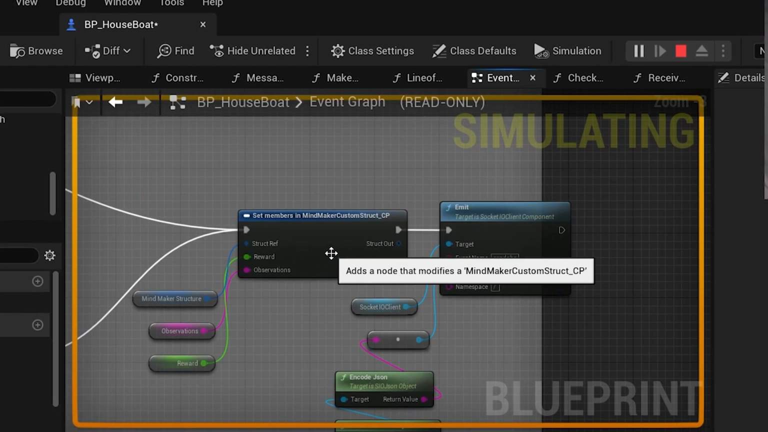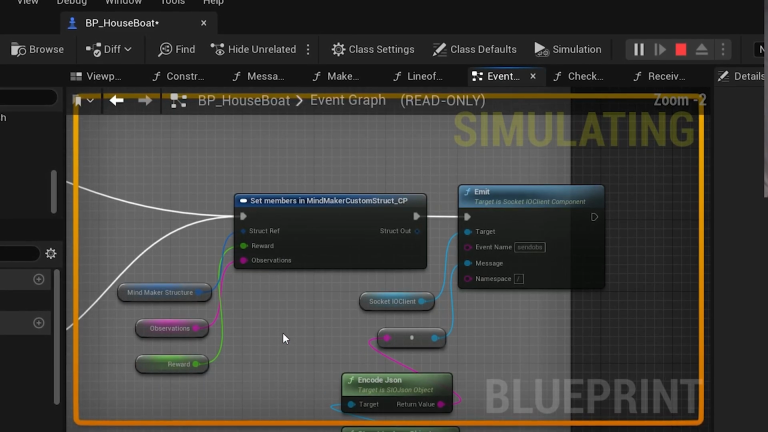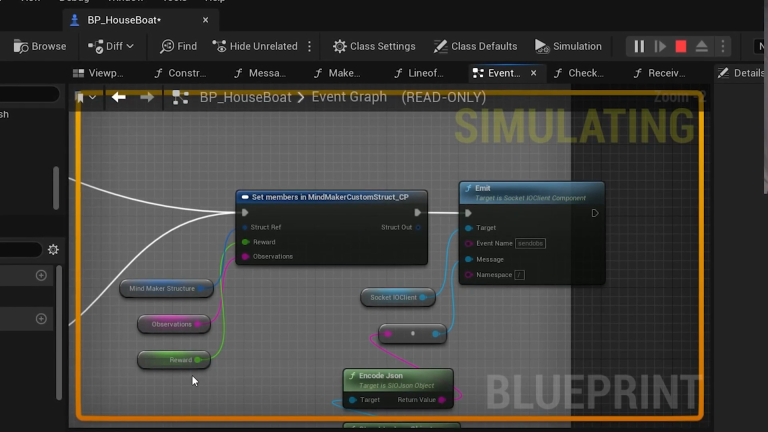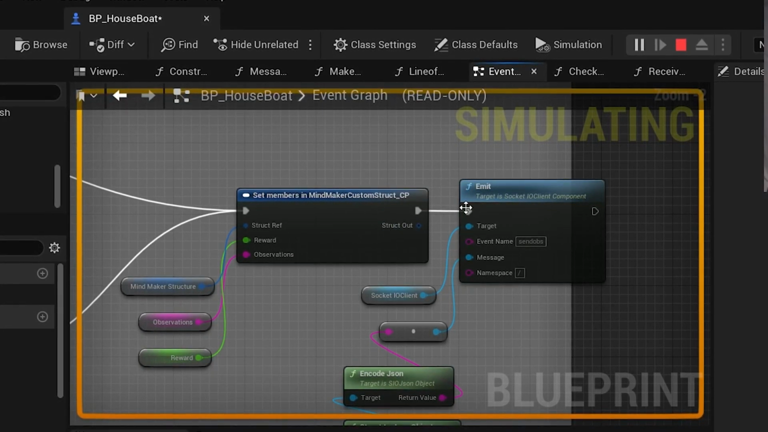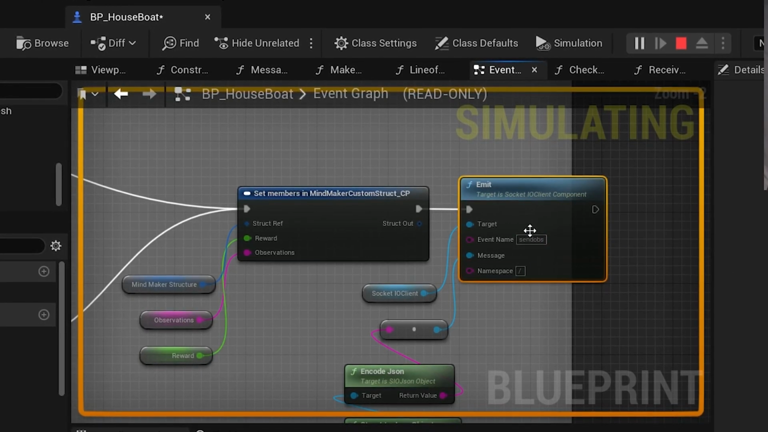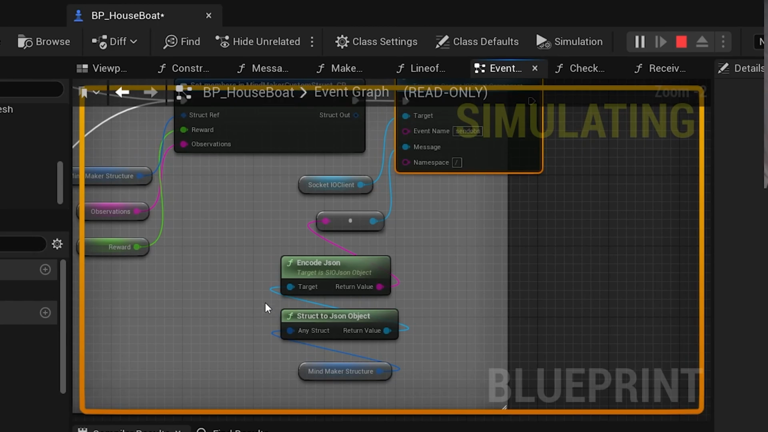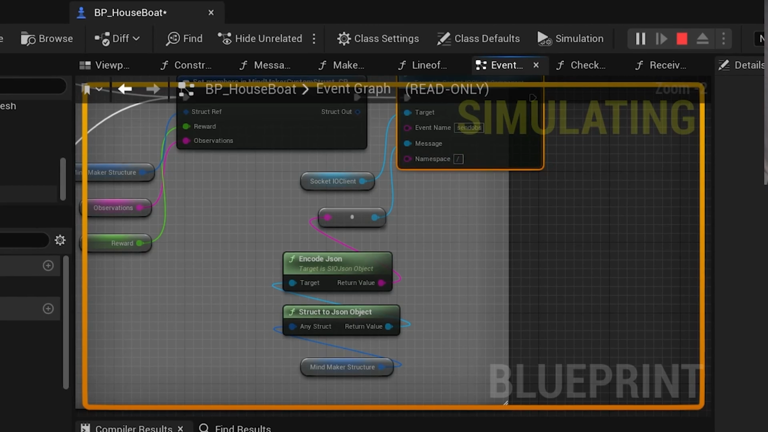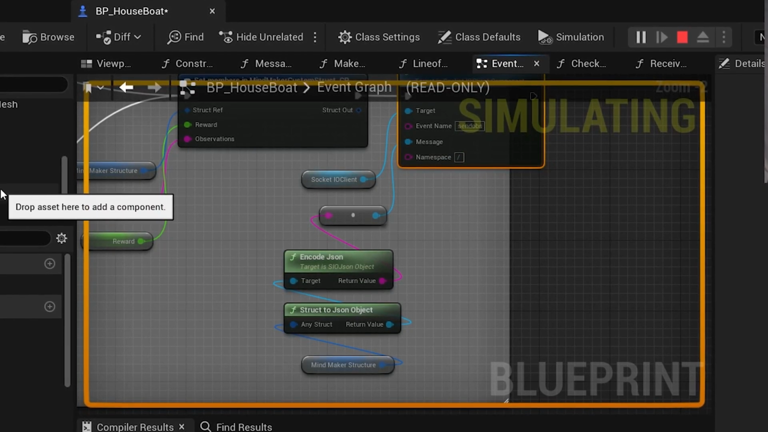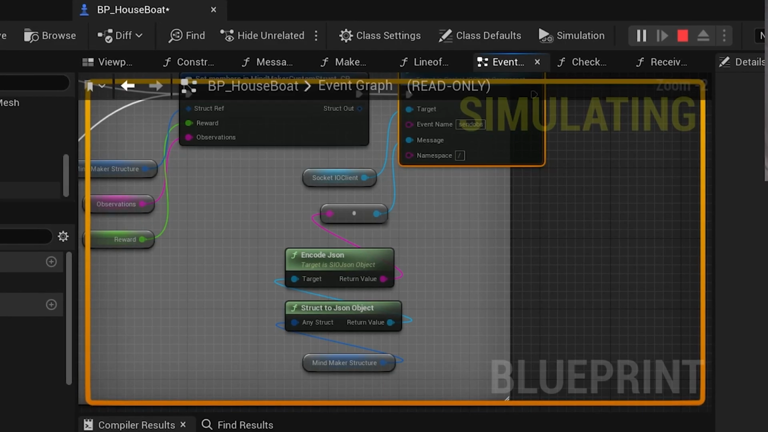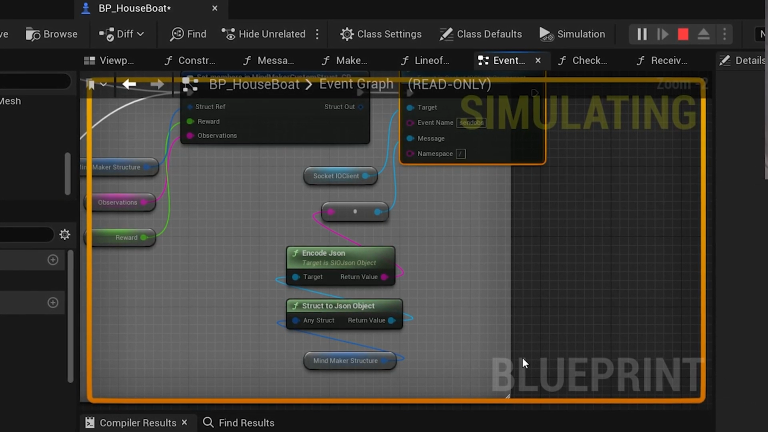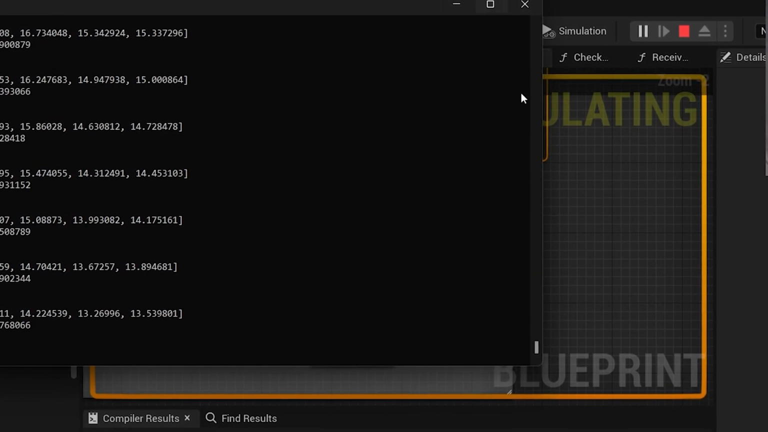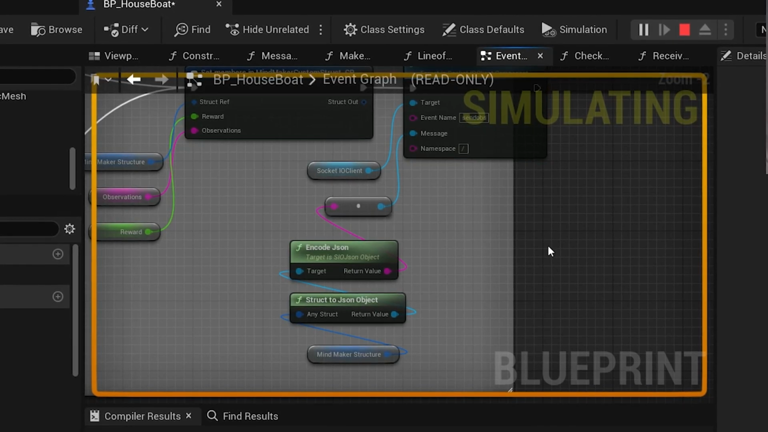Once we have made observations and checked for a reward, we want to pass this back to the learning algorithm executable. We do that through this set members in MindMaker custom structure. We collect the observation and reward, and we emit it through a socket IO connection. We encode it in JSON, and we send it basically over the internet to wherever our MindMaker client is located. Well, this is the client. Wherever the server is located that has the MindMaker executable.